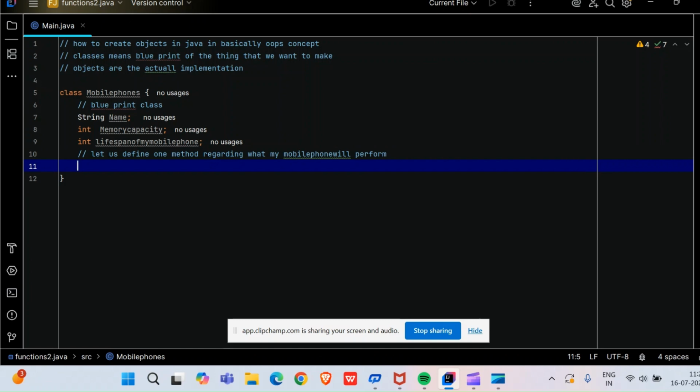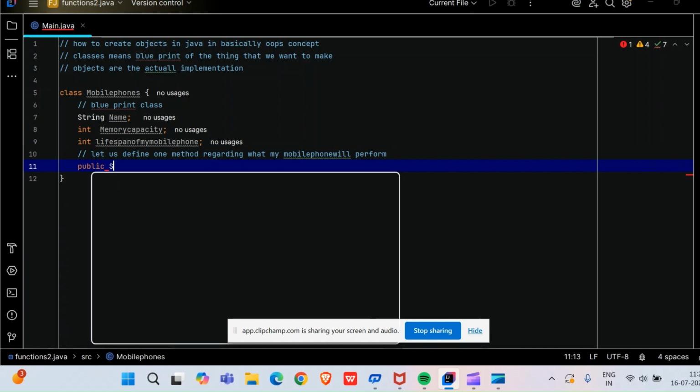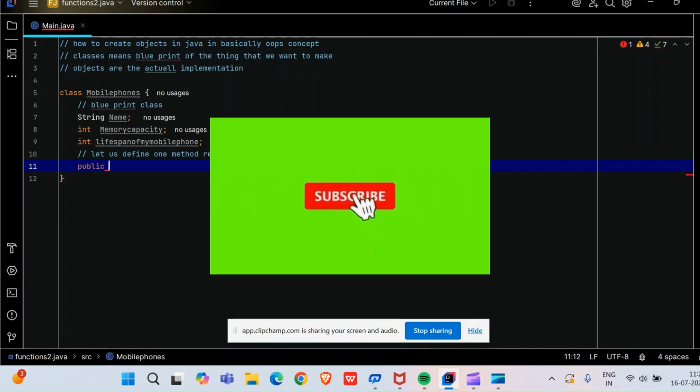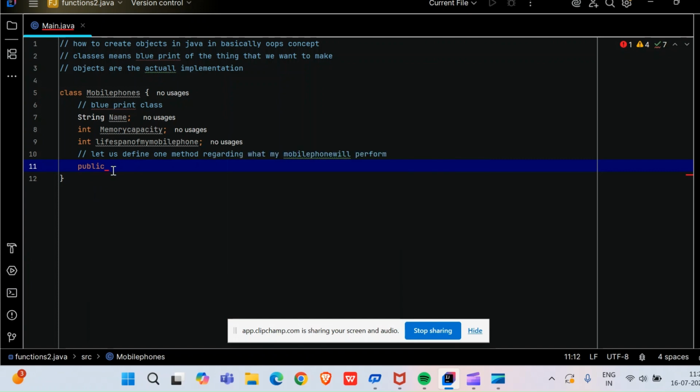Let it be public. Public is like, as in public static void main, an access modifier in Java. Public static void main means who is getting access to what, and that is known as the concept of access modifiers. So let it be public, and let it be static.